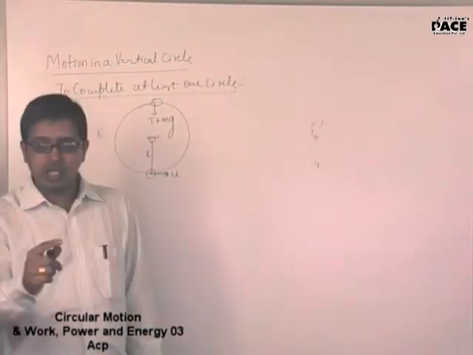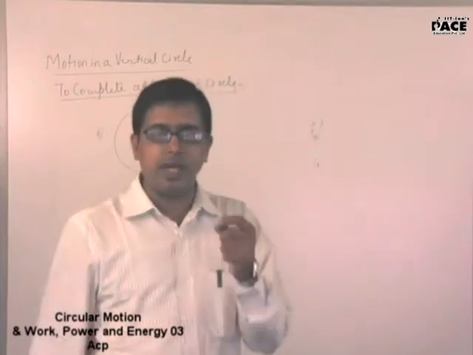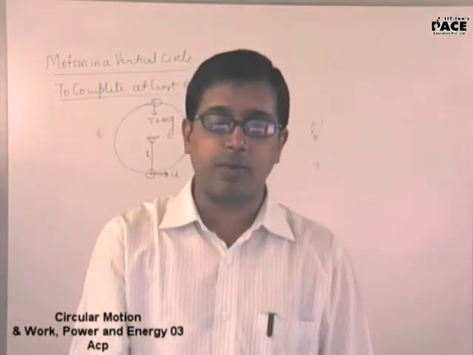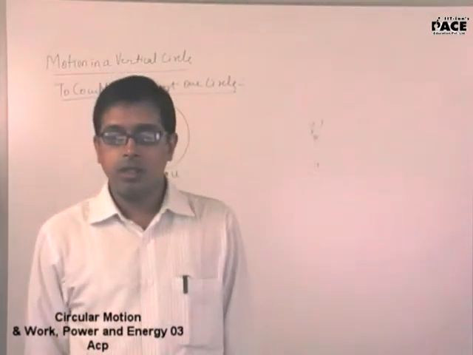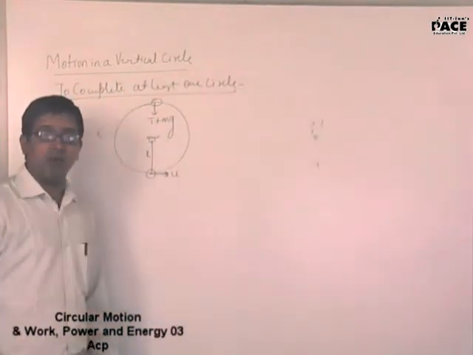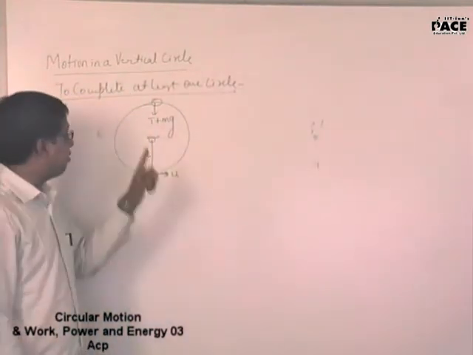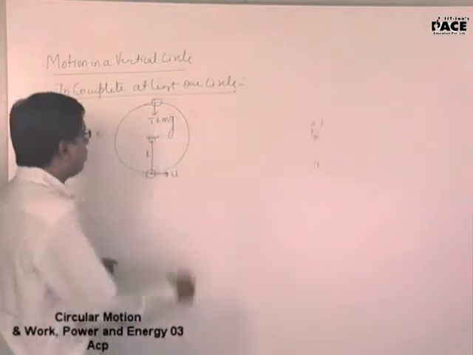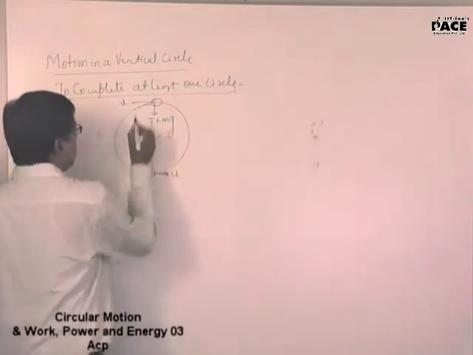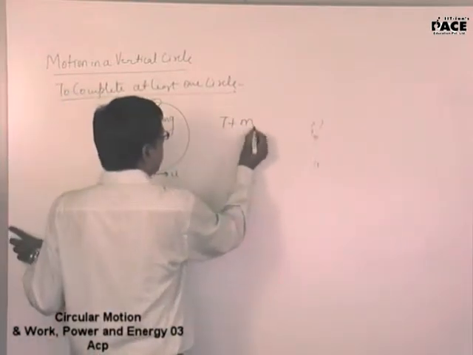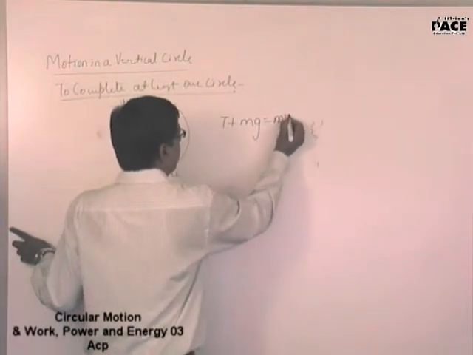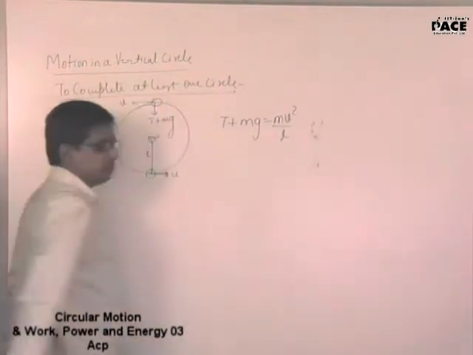For something to stay in a circular path, there should be an external force which provides the required centripetal force. At the highest point, here tension and mg both together will provide the required centripetal force.